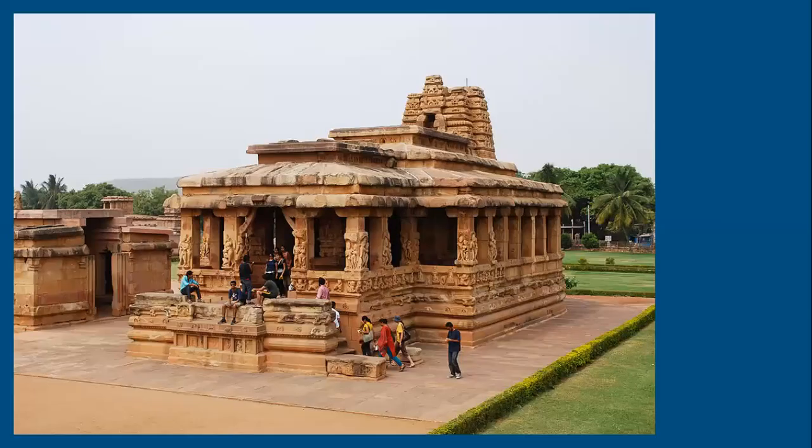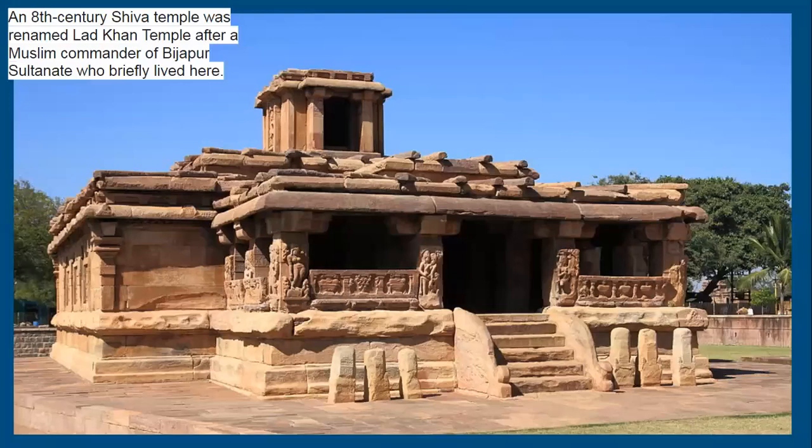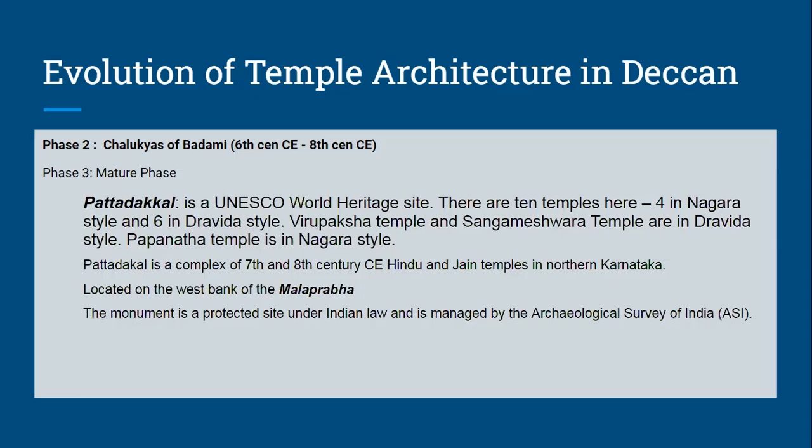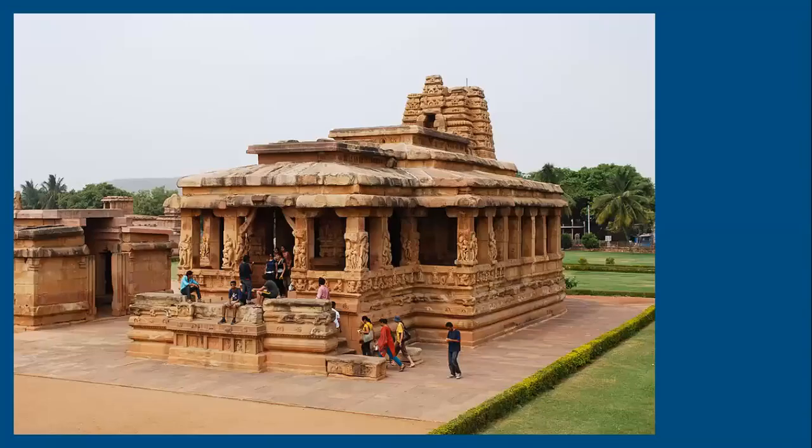So this is the Durga temple at Aihole. This is Shiva. Originally this was a Shiva temple, but it was renamed as Ladkhan temple after a Muslim commander of the Bijapur Sultanate who is said to have lived in this area. So originally it was a Shiva temple, later on it is known as the Ladkhan temple. These were the examples of the second phase.